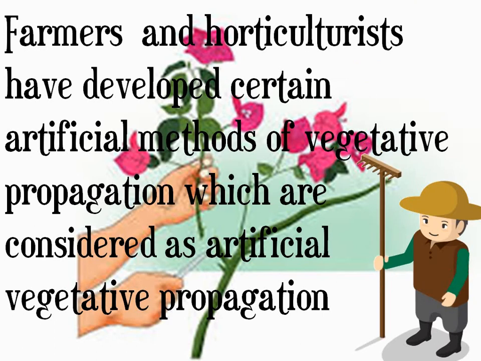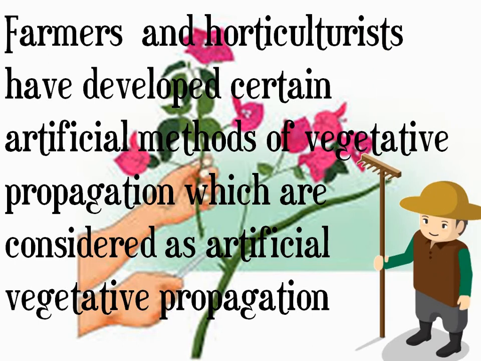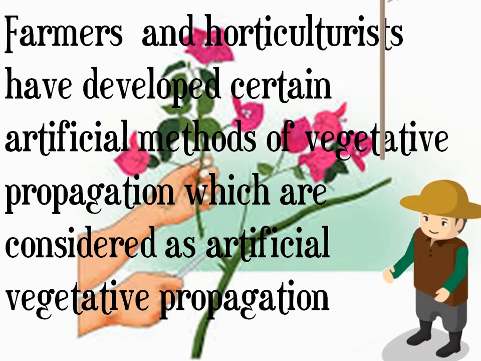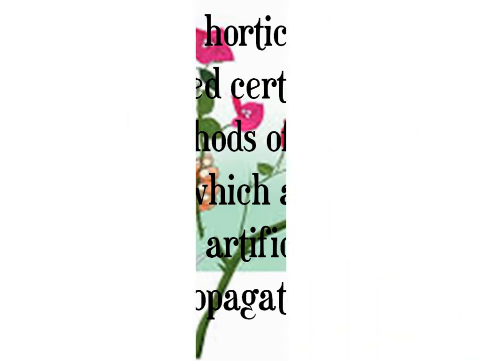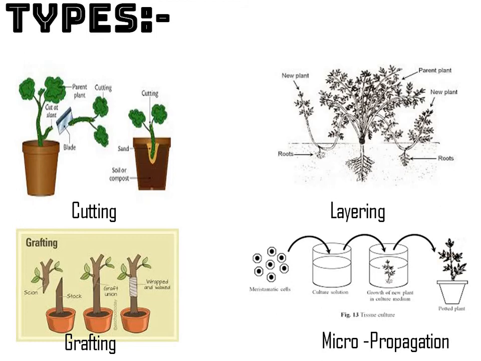Farmers and horticulturists have developed certain artificial methods of vegetative propagation, which are considered as artificial vegetative propagation. And next, types of artificial vegetative propagation: cutting, layering, grafting, and micropropagation.